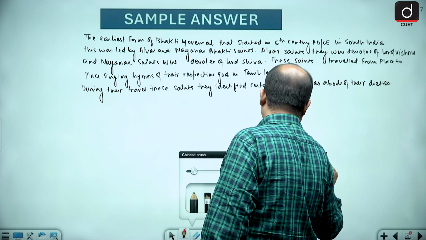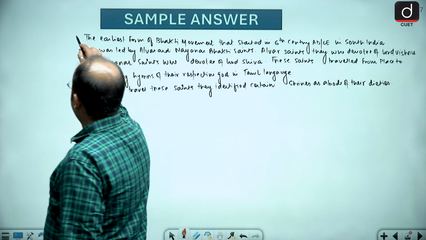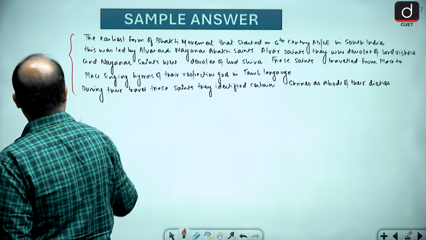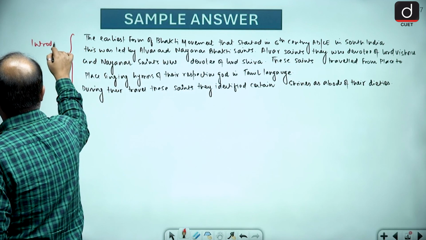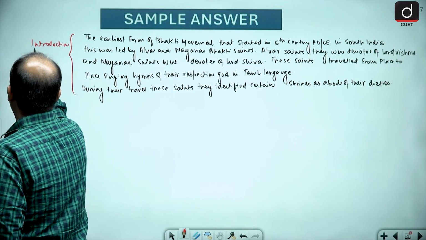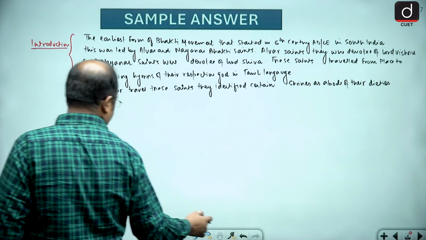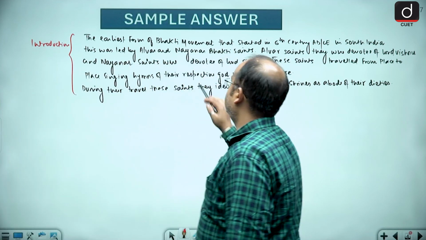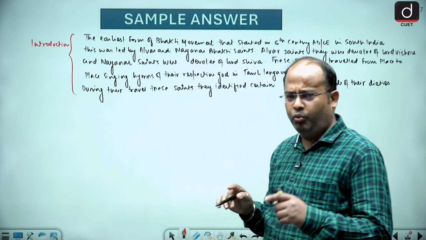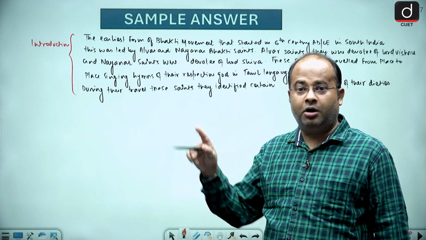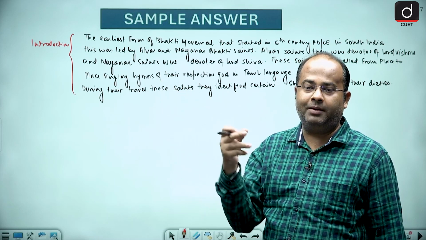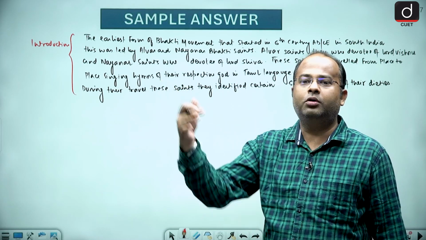So first of all, it should be the introduction, since it's almost a 300 to 350 word question. This I will write in my introduction. We have to underline the points we want to stress.